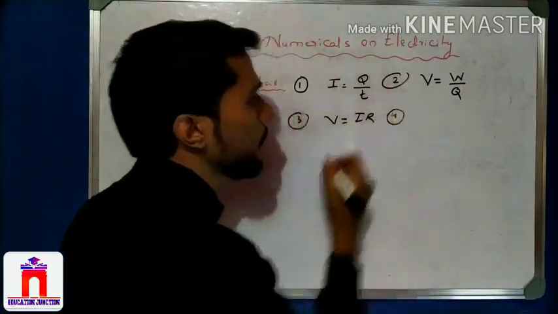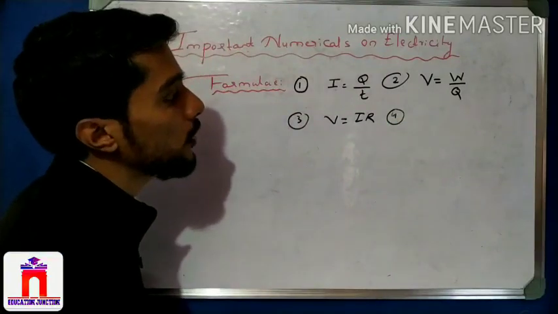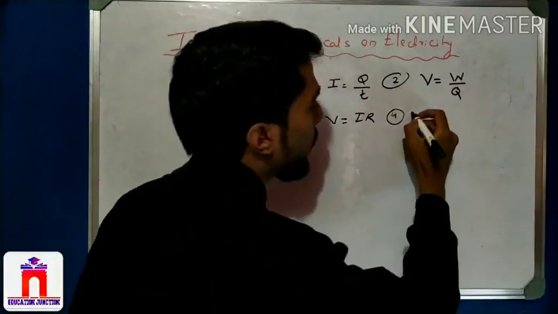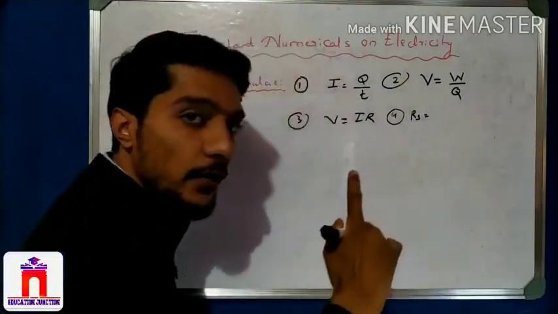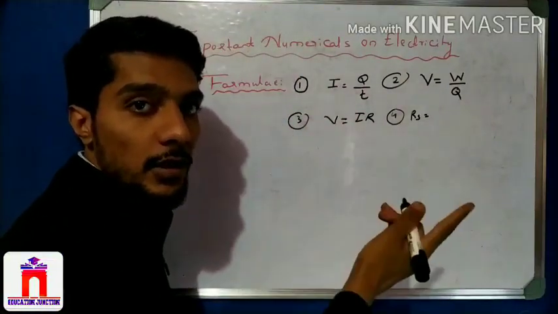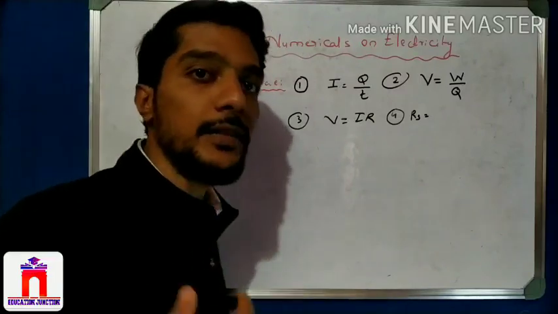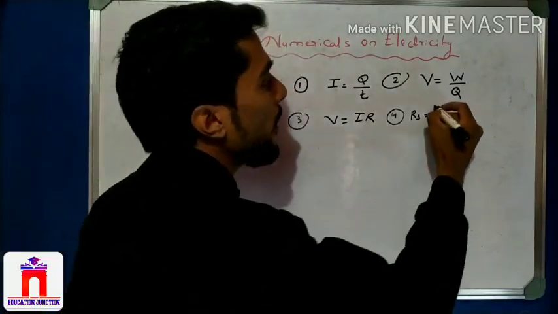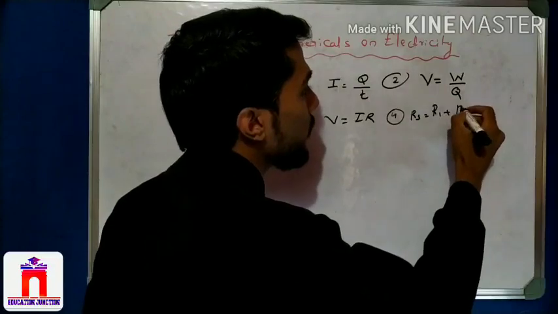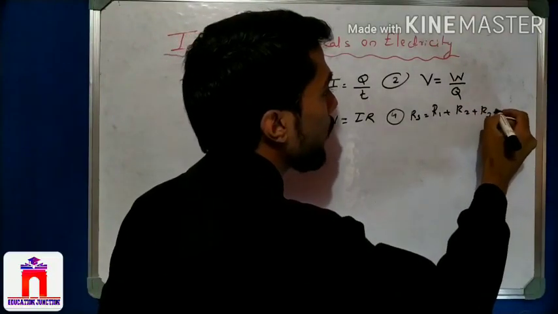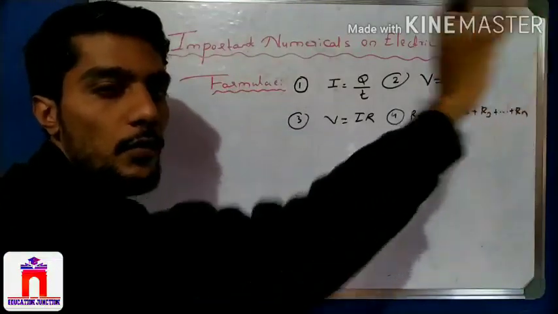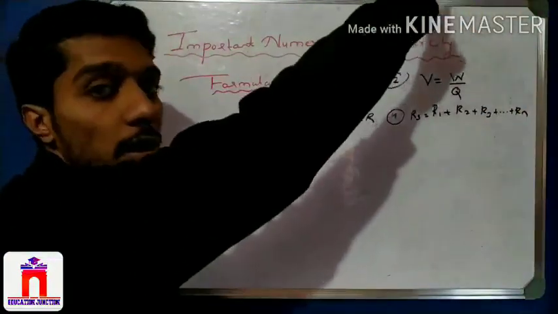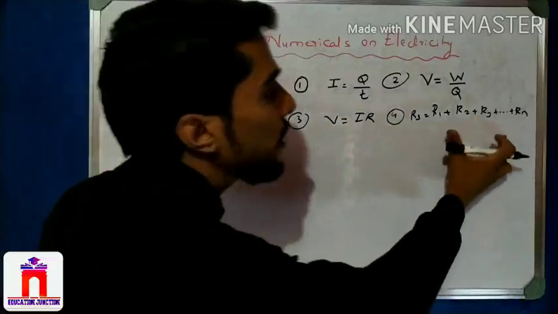Number four formula, which is students' quick one. Very good. That is series connections. We know that when the resistors, the electrical elements, are connected in series, what happens? The total resistance of the circuit is written as R1 plus R2 plus R3, and so on, plus Rn, up to the number of resistors, maybe 4, maybe 5, maybe 6, maybe up to n terms. That is what happens in series.